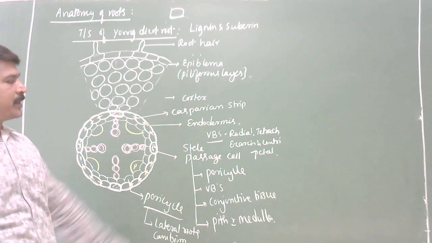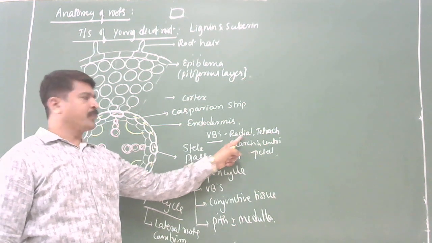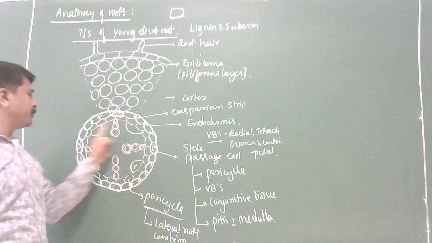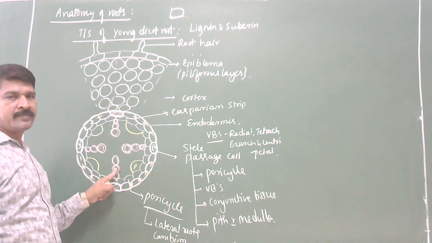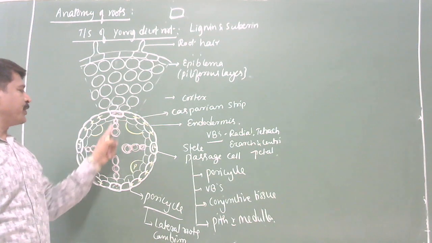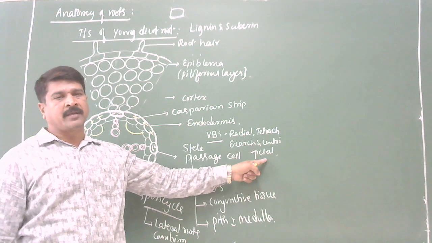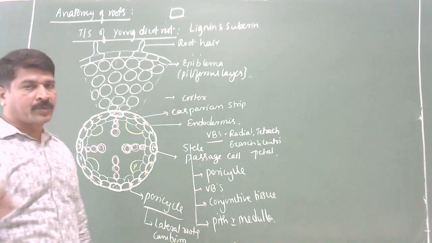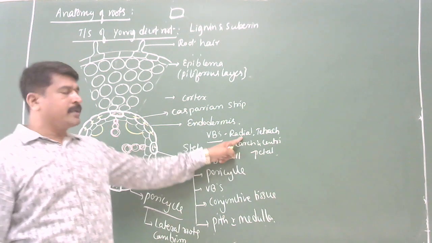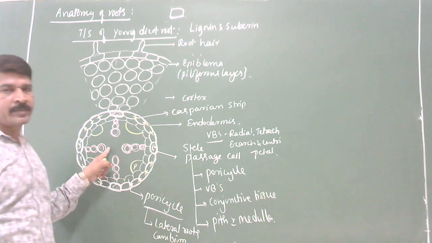Just now we have completed the meaning of all the terms. Vascular bundles are radial, tetrarch: 4 xylem patches and 4 phloem patches. Exarch: protoxylem towards the periphery, metaxylem towards the center. Mode of development is called centripetal. Here no need to write the meaning, but you remember the terms: radial, tetrarch, exarch, centripetal.